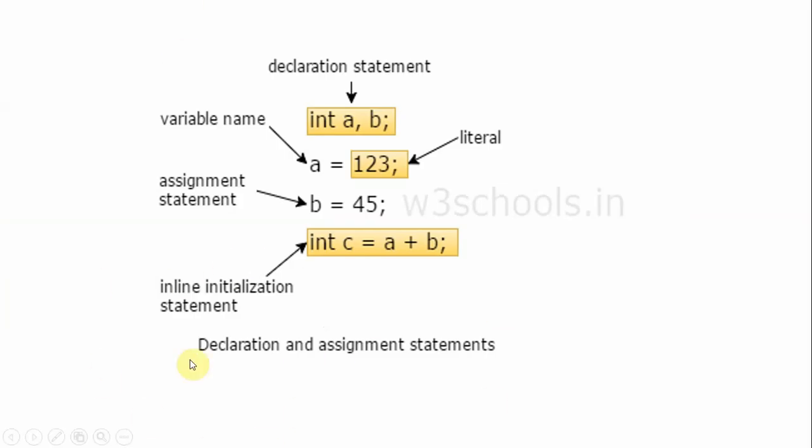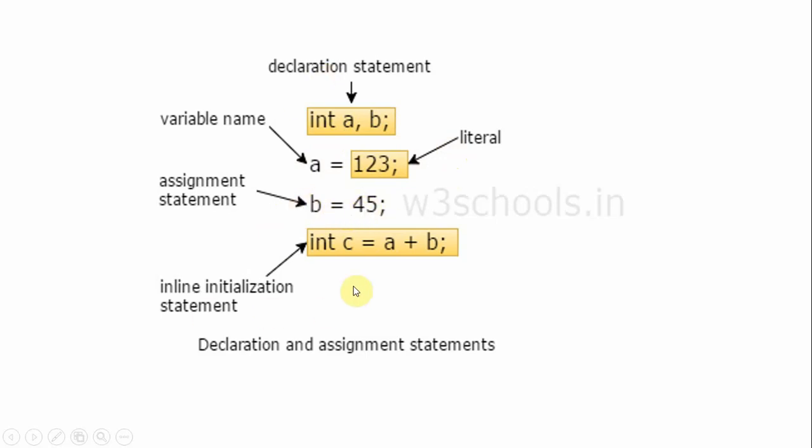So overall, declaration and initialization. Okay, so int a, b is a declaration. Both are integer type, and that's why we declare them in a single statement. a is a variable name, 123 is a literal. We are assigning a literal constant to a. This equal to sign is nothing but the assignment operator. We are assigning a value here.